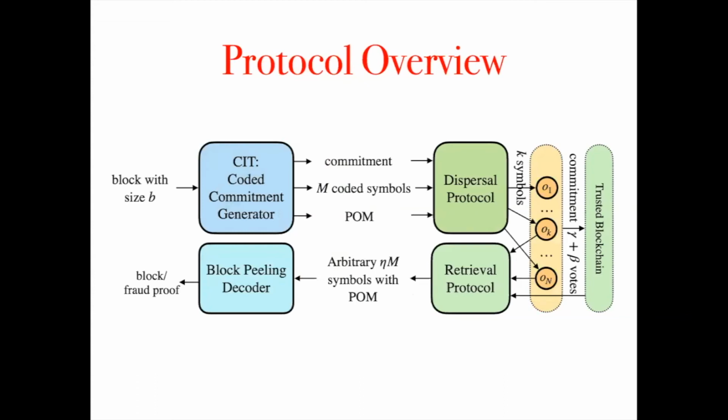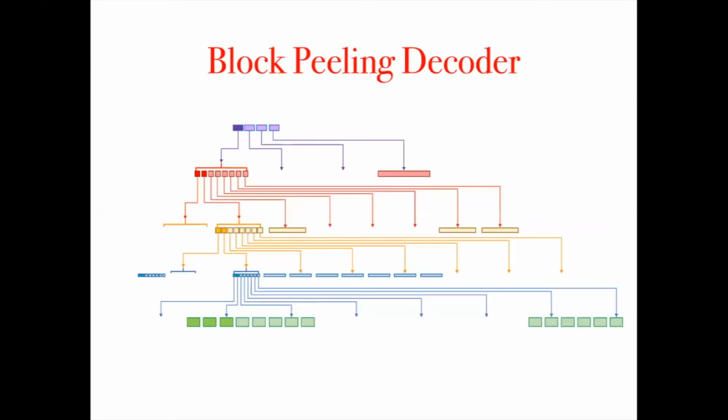Once the commitment of a block is submitted to the trusted blockchain, afterwards, when a client wants to retrieve the stored block, the retrieval protocol will ask the oracle layer for data chunks. Our dispersal protocol ensures that at least eta m symbols with their proof of membership are retrievable since they are held by honest nodes. And further, remember that CIT provides us the reconstruction property, so that the retrievability of base layer symbols indicates the retrievability of the entire tree.